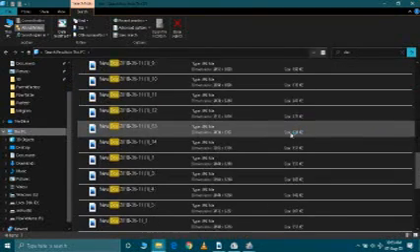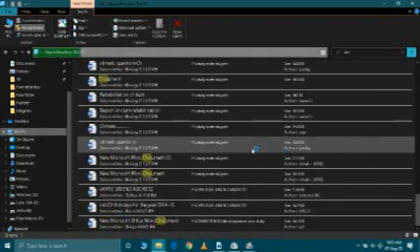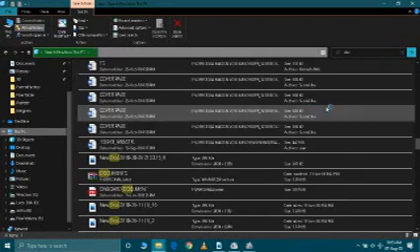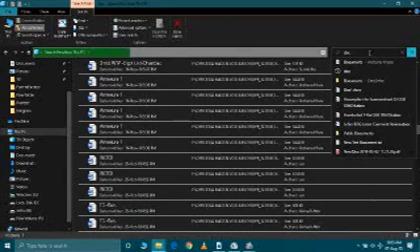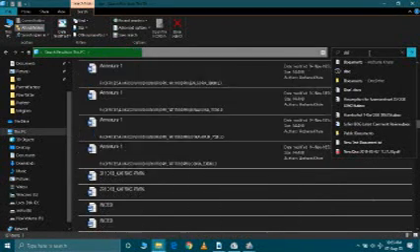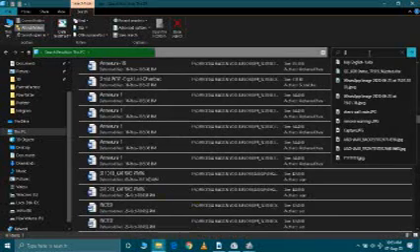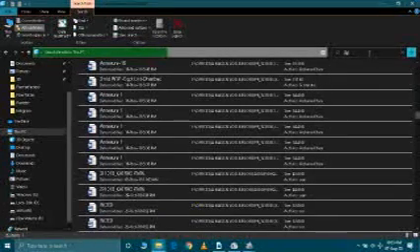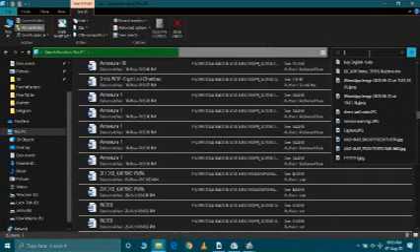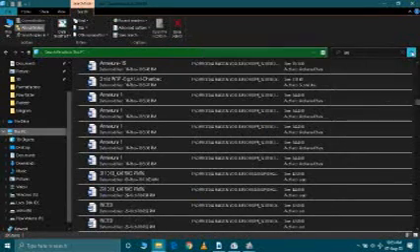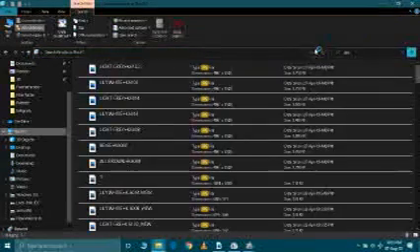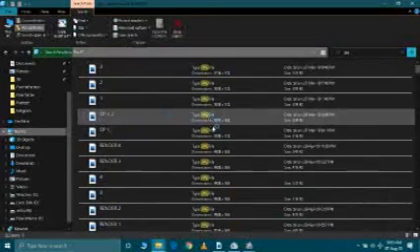Now it is showing all the document files placed in our computer. Now you can search JPG files. JPG means picture file. For this, type JPG or JPEG. By this you are able to search all kinds of picture files.